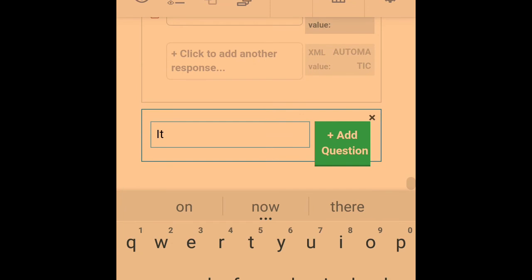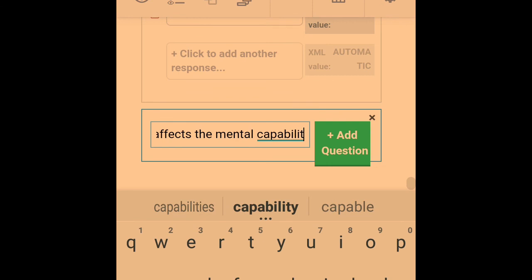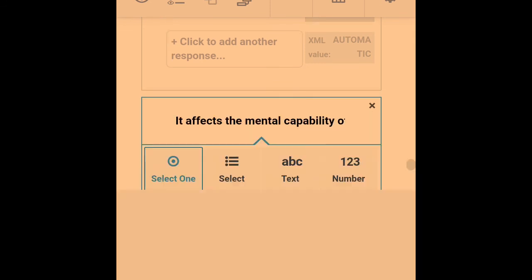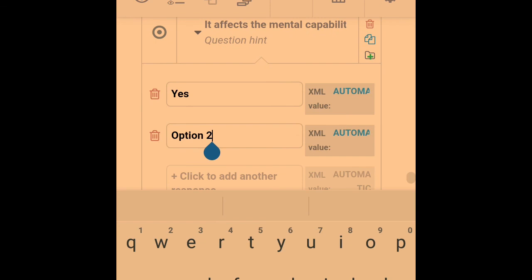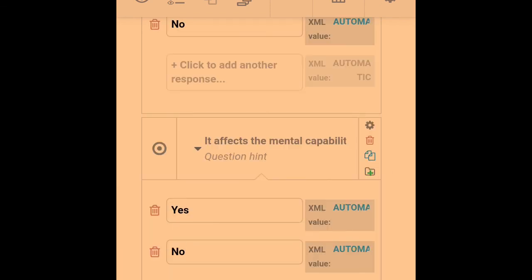It affects the mental capability of an individual. All right. So now we have three questions here, and I think we are good to go. Okay, so when you're done, you just click on save.